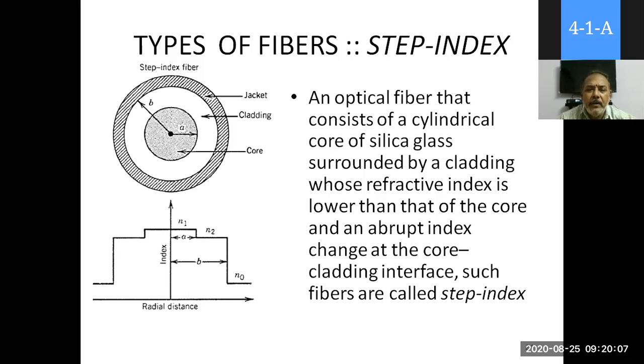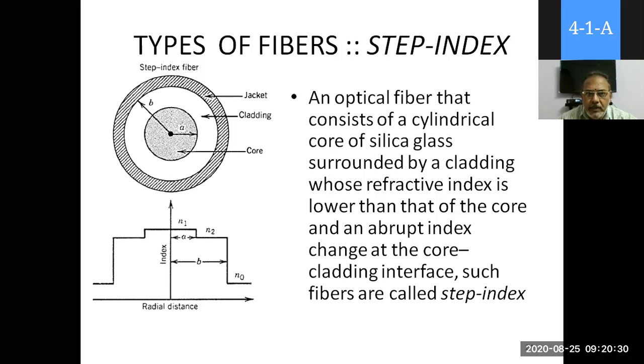You can identify the core radius and core diameter. You can use a as the core radius, and b as the cladding radius, up to the outer diameter.